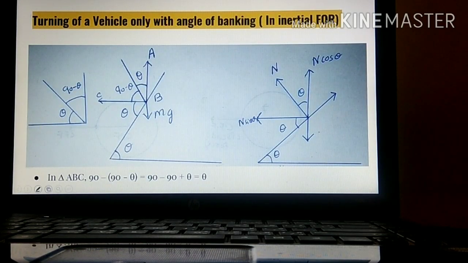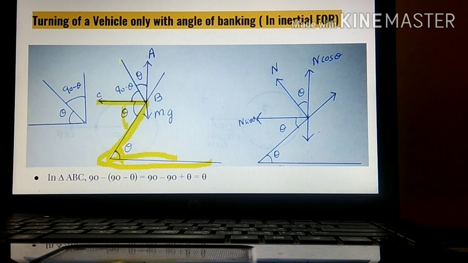Next, before moving to angle of banking, we should understand the basic concepts of theta. See, this is a road which has been banked at a certain angle. This angle is theta. Okay. If we draw like this, it is coming in the form of a Z. So if this is theta, naturally this will also be theta according to alternate angles. I will repeat one more time. If we draw like this, it is coming in the form of Z. So if this angle is theta, then this will also be angle theta.